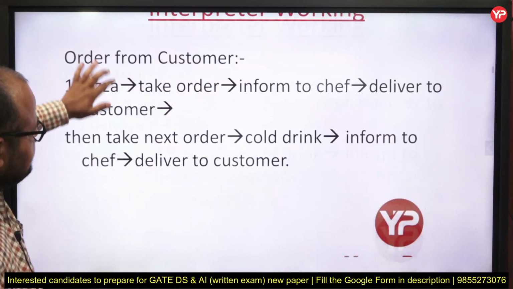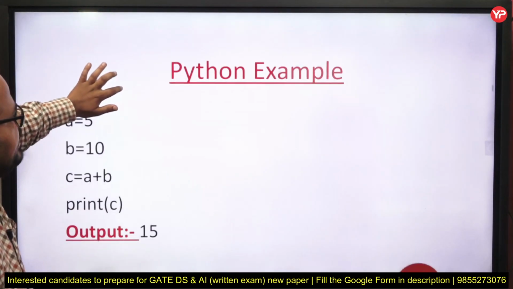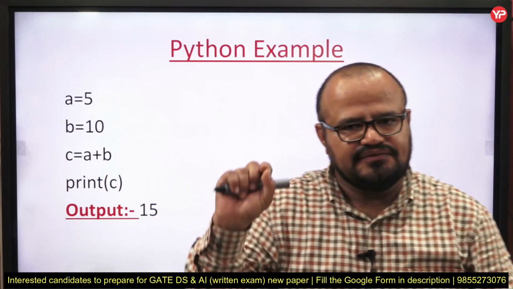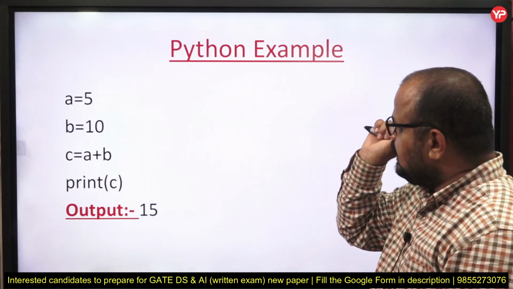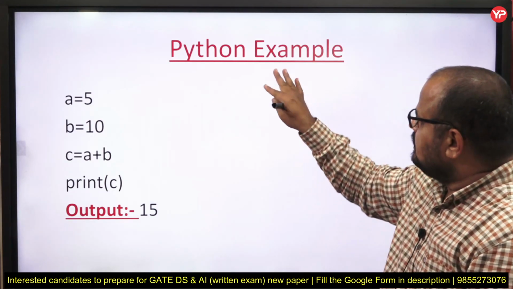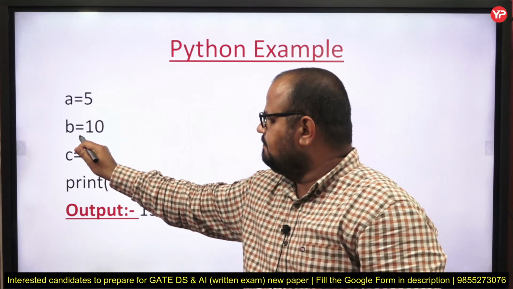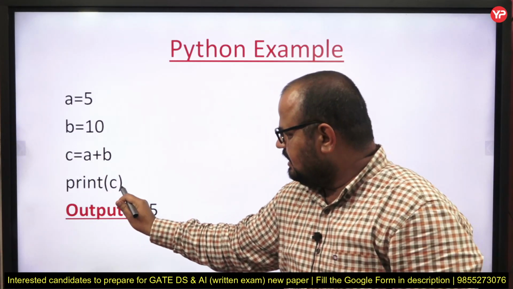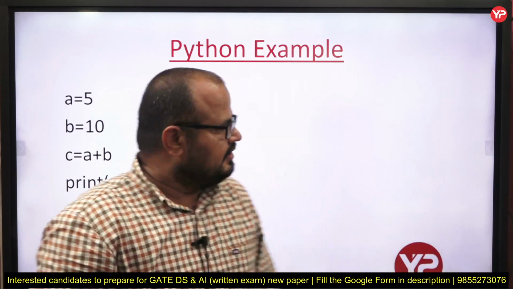So my dear students, that is the basic working or basic difference of interpreter and compiler. Now here I am just taking a simple example, start from the basics and then go one by one. See, my dear students, I write here one program in Python language. Here I am writing a equal to 5, b equal to 10, c equal to a plus b, print c, and it just adds 5 and 10.